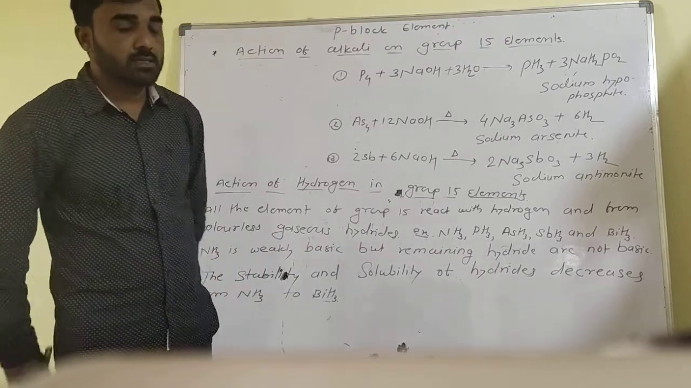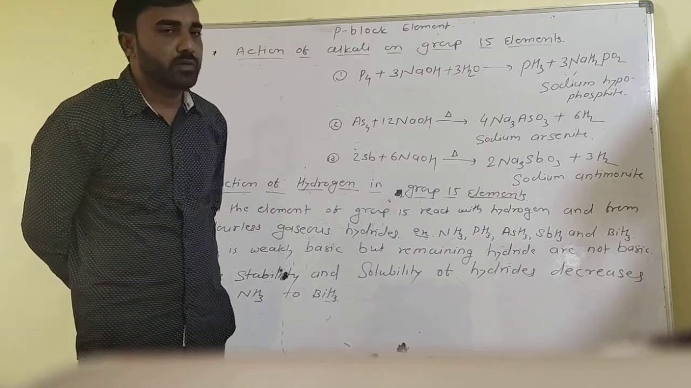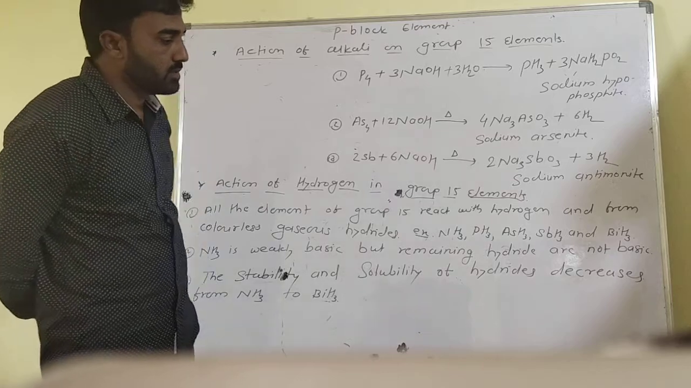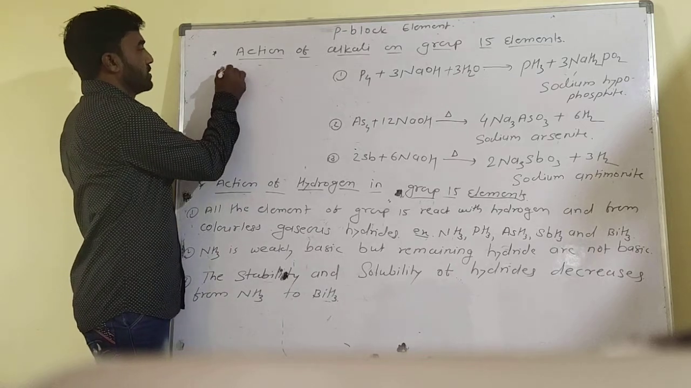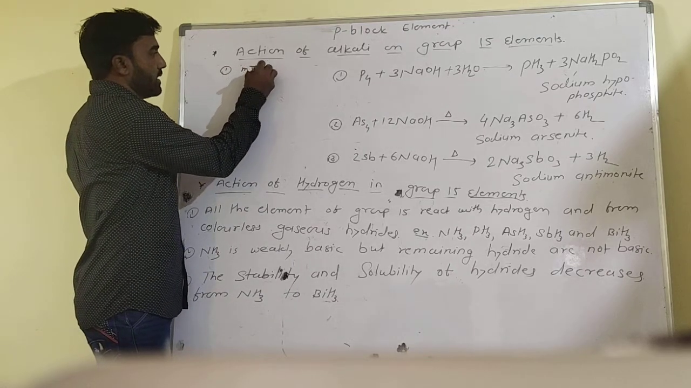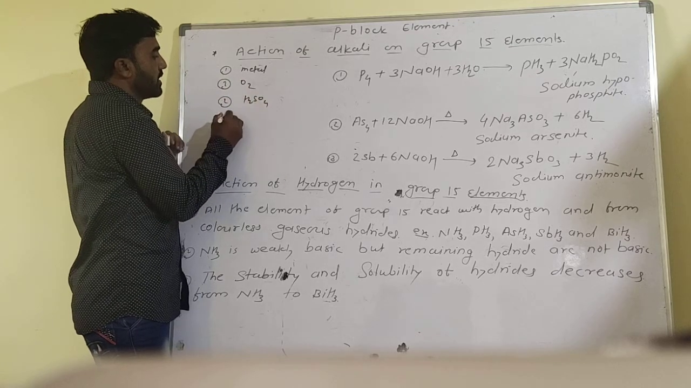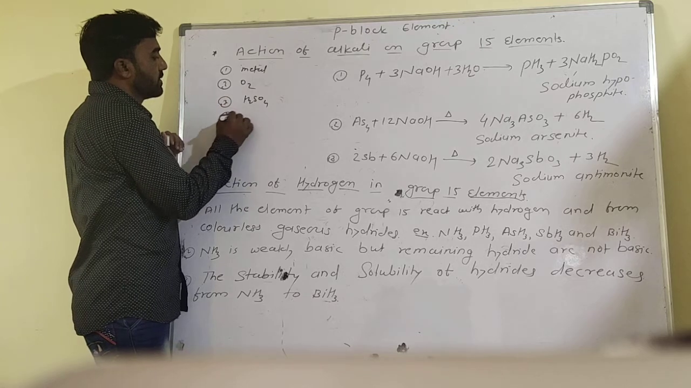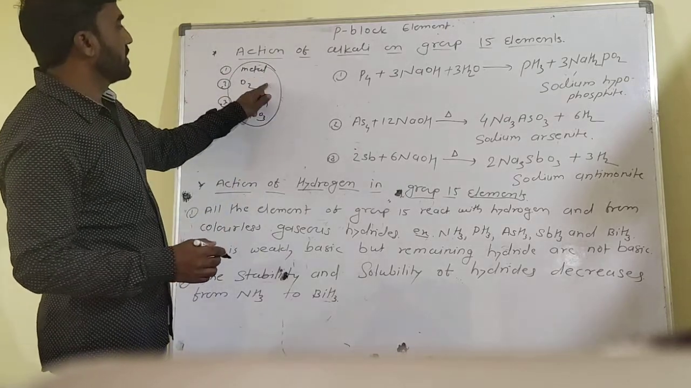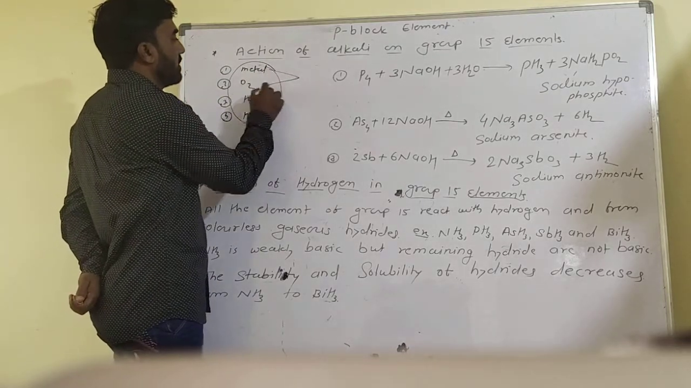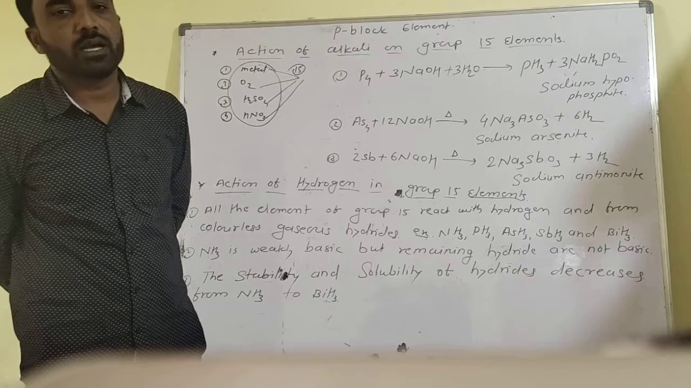In the previous lectures, we discussed the chemical properties: action of metals, action of oxygen, action of H2SO4, and action of HNO3. So these are the four properties. These compounds react with group 15 elements to form different types of compounds.